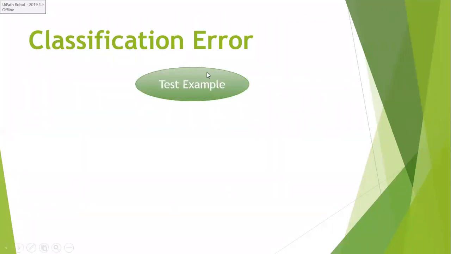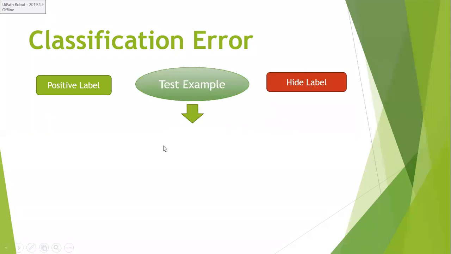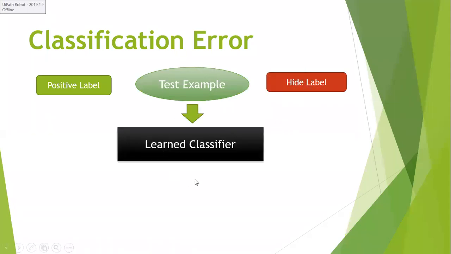For example, I have a test example. I have one review, one sentence, and it has a positive label. But how can we trace a classification error for a particular given review? It is possible when you hide the label for this sentence and send that to the classifier.